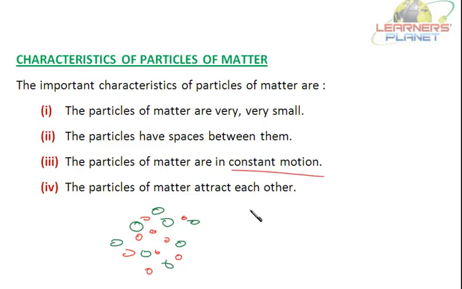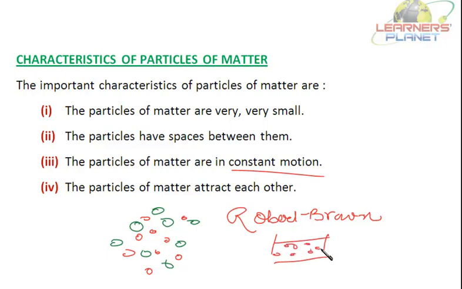This was proved by Robert Brown. I have just now told you the experiment that he immersed small pollen grains in water and observed it in a microscope, and he found that the pollen grains are in random motion. This random motion of particles is called Brownian movement.